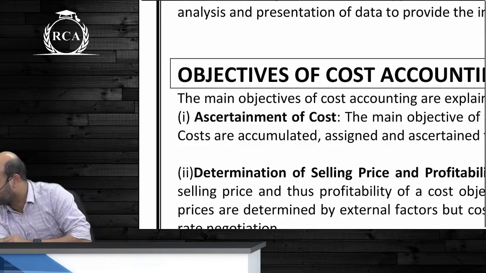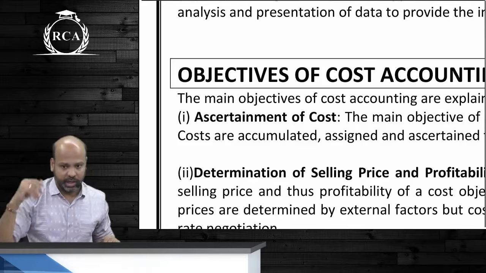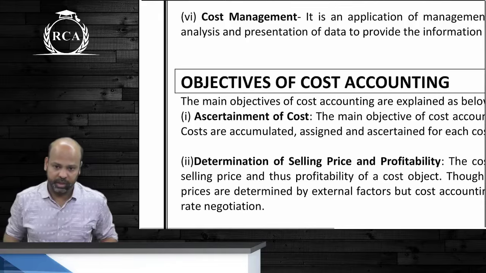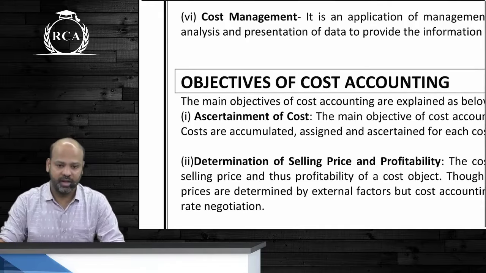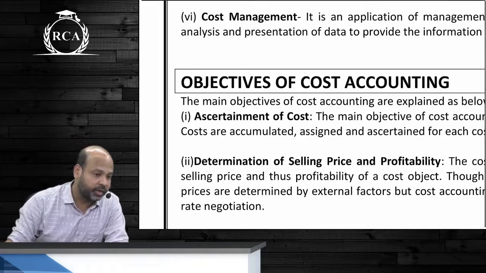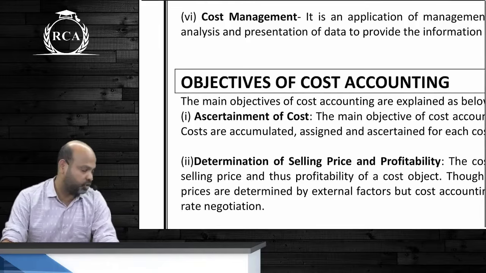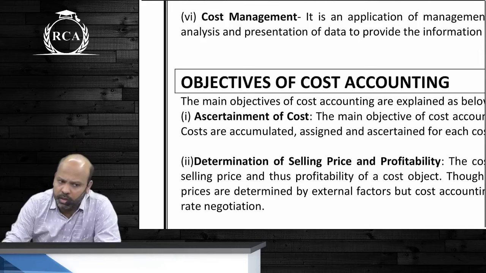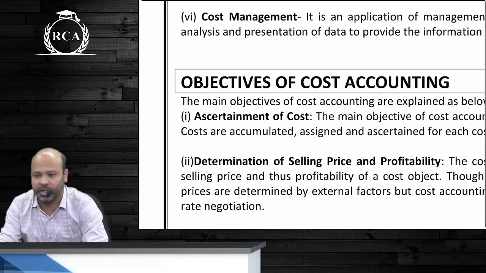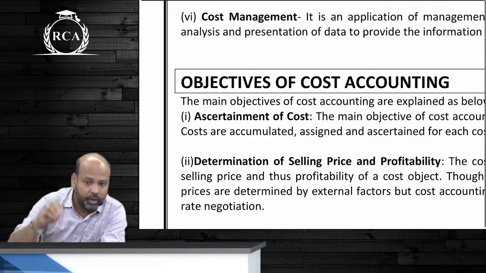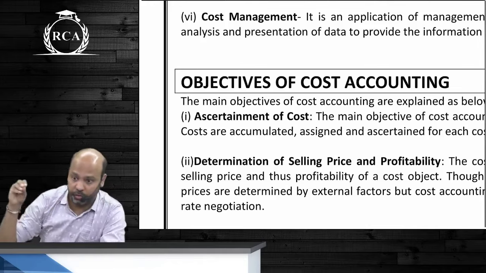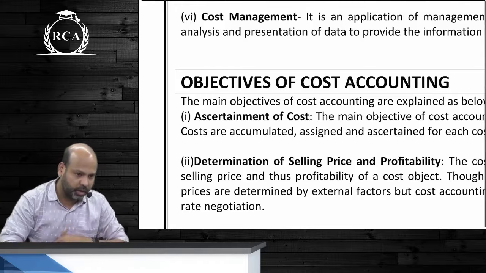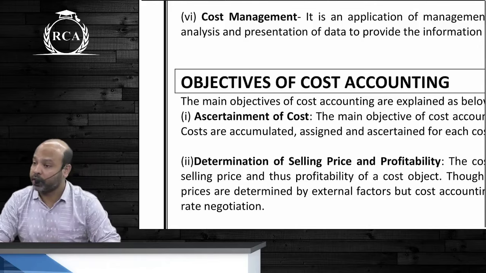Are we understanding this? So all right, guys, the objectives of cost accounting is to ascertain cost, and then to determine the selling price and profitability. Next, guys, optimum utilization of resources. When you say optimum utilization of resources, what do you understand by it? Decision making. I would simply say, if you know which product is more profitable, or if resources are allocated to which product you will be able to make a higher amount of profit, you will definitely want to allocate resources to that product only.